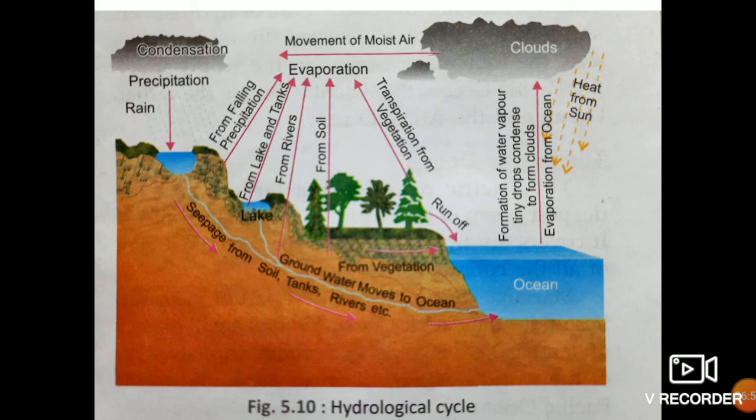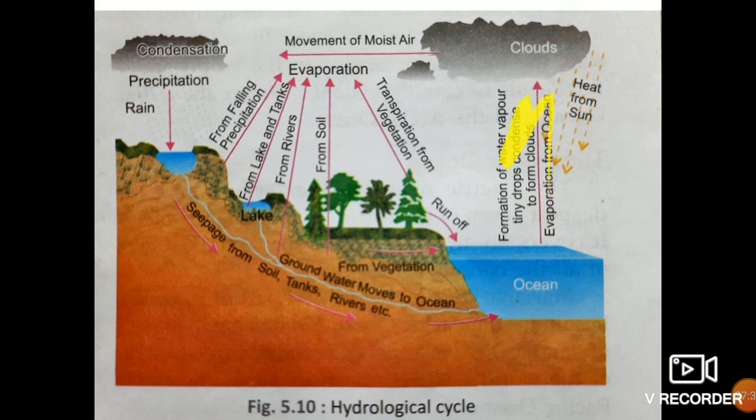When it evaporates, it forms clouds, meaning the water vapors, the tiny droplets, condense. Condensation means the water collects as droplets on a cold surface which comes into contact with air. When vapor or gas converts to a liquid, that is condensation.